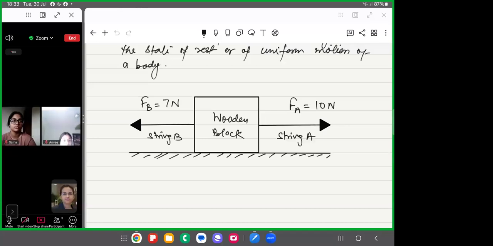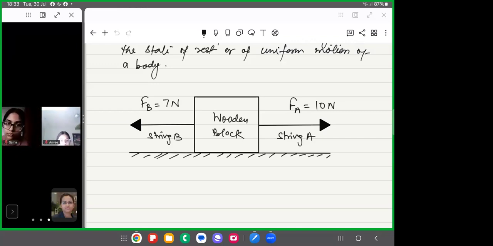Now look at a similar example. Again, there is a wooden block on the surface. There are two strings, string A and string B, and now we are applying force, pulling these strings in opposite directions. Now this time, FA, the force applied towards string A, is 10 Newton, whereas FB is 7 Newton, right? The directions of the forces are opposite to each other.